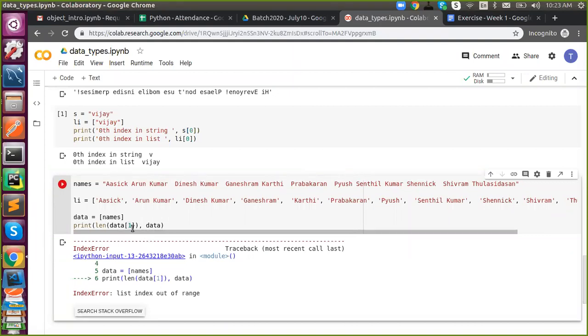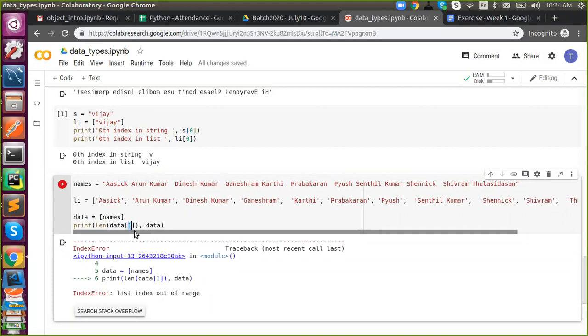Could you please repeat that again? I can't get it. You are actually trying to access something which does not exist. As Shivaram said, this will raise a position error. Position error is correct, but exactly here it is called an index error. In a dictionary, it will be called a key error, because it is differentiated by the position we are going to use. This syntax is possible because list supports positioning.